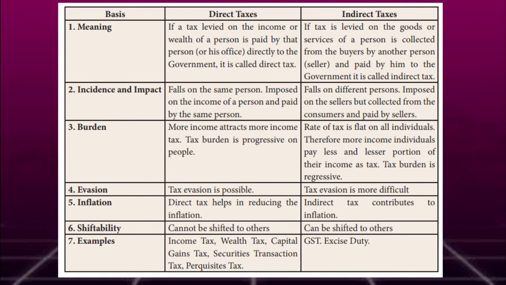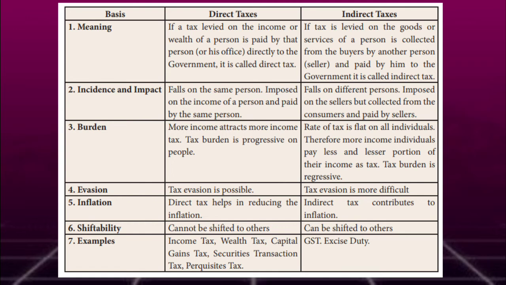And next point, inflation. Direct tax helps in reducing inflation, but indirect tax contributes to inflation. Shiftability: in direct tax you cannot shift the tax payment to others, but in indirect tax it can be shifted to others, like the seller shifting his payment of tax to the customers.